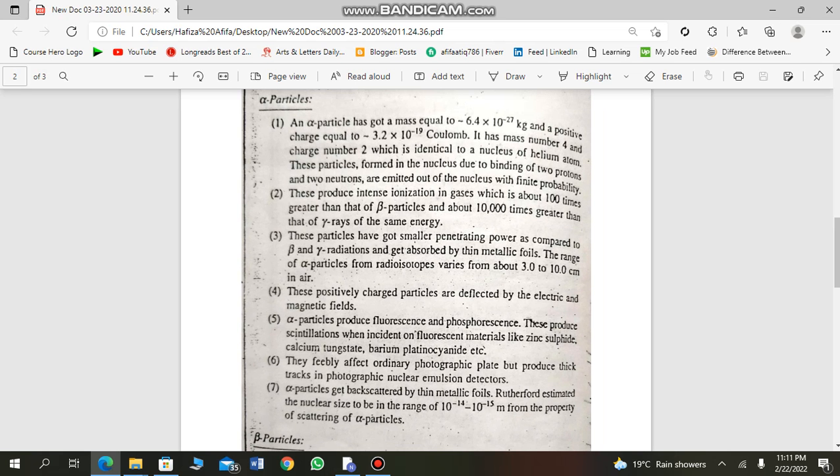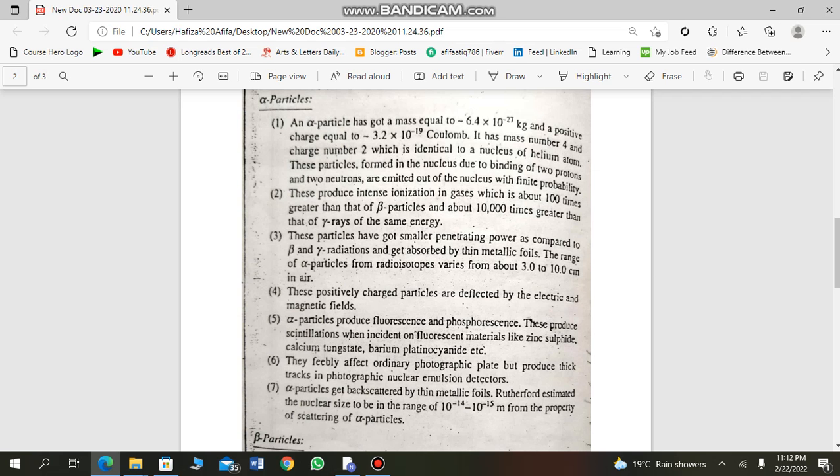Gamma has less ionization, greater penetration. You can remember the properties of particles this way. Alpha particles, as well as beta particles, are charged particles and are deflected by both electric and magnetic fields, as I previously said. Gamma rays are not affected by the electric field.